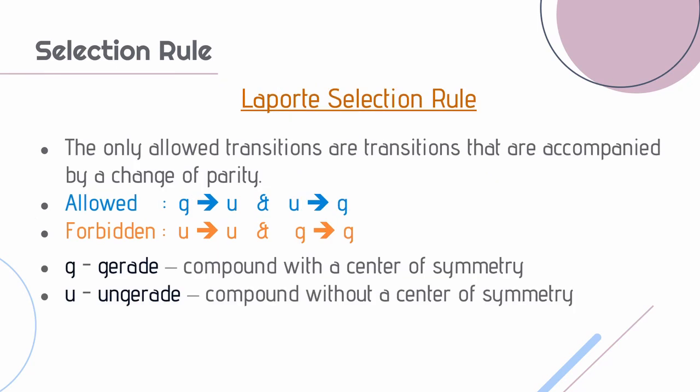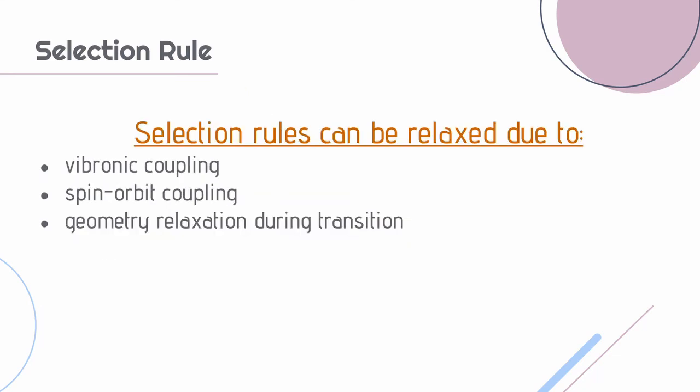The second rule is the Laporte selection rule, which states that the transition in a molecule happens only if there is a change in parity, which has to do with the symmetry. Let g and u indicate the gerade and ungerade symmetries of the molecule. So the allowed transition is from g to u and u to g, and transitions from u to u and g to g are forbidden. Selection rules are not always followed. Sometimes selection rules can be relaxed due to vibronic coupling or spin orbit coupling or due to geometric relaxation during transition.